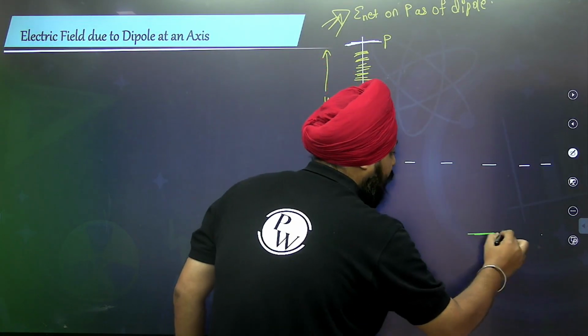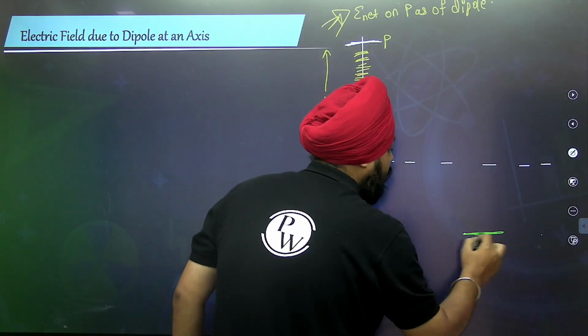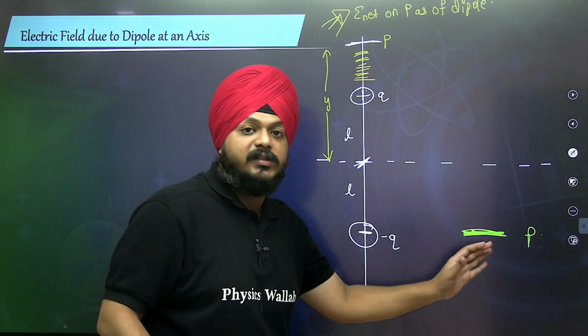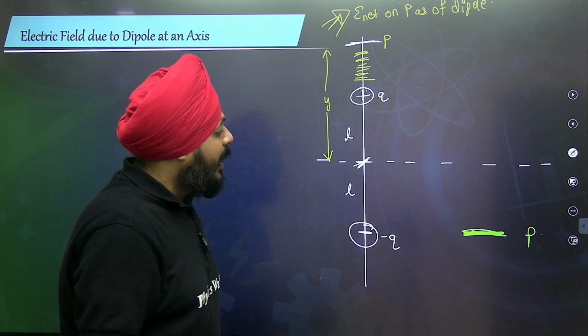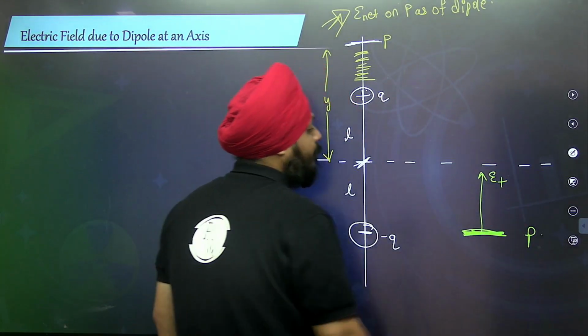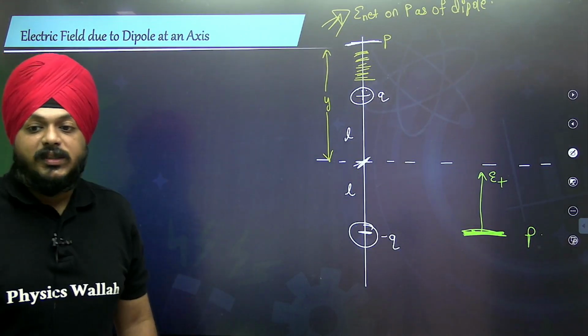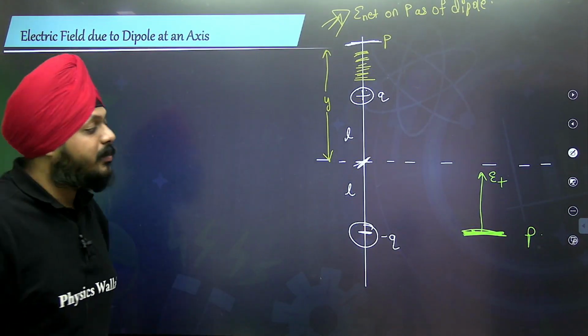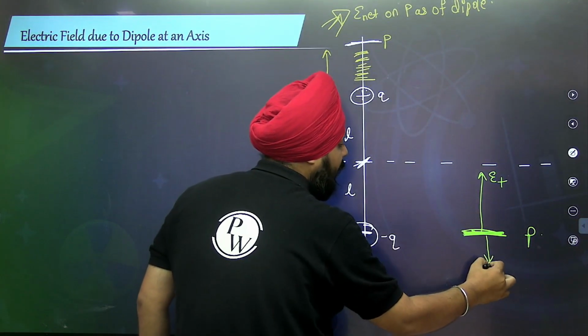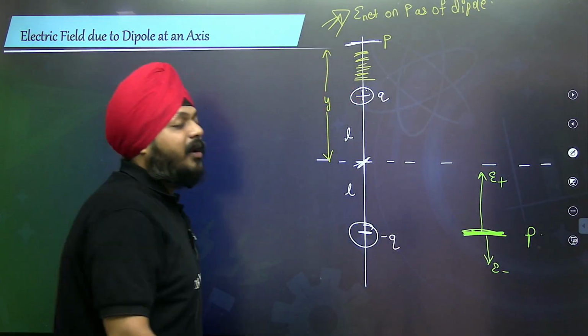If I am talking about the point P, just mark my words. I am writing it separately because I need space to explain. Because of the positive charge, the electric field is in this direction. The electric field due to a positive charge is always outward. Because of the negative charge, the electric field is in this direction.